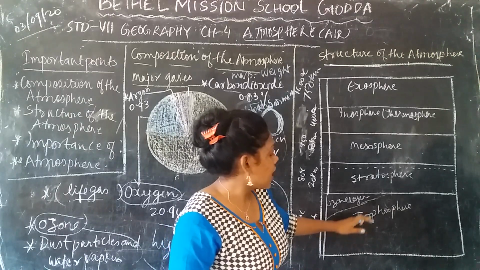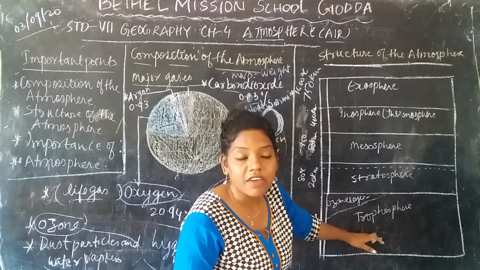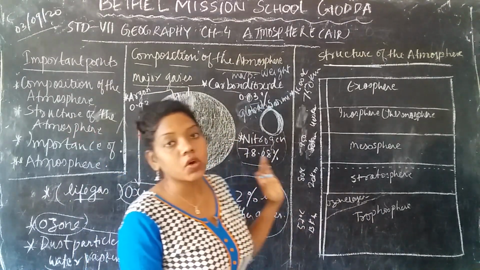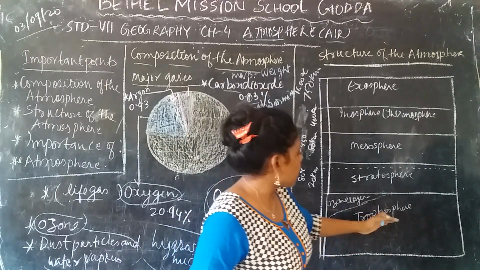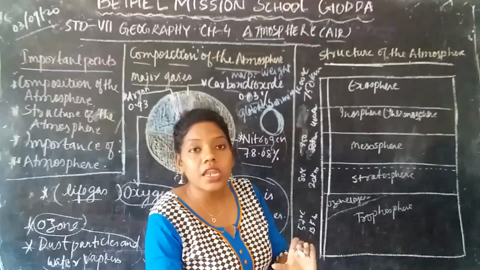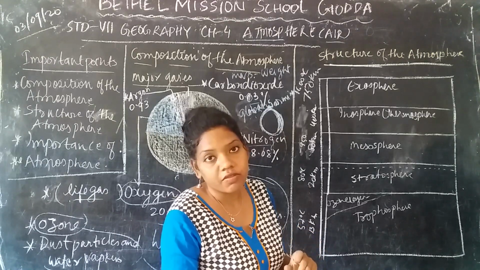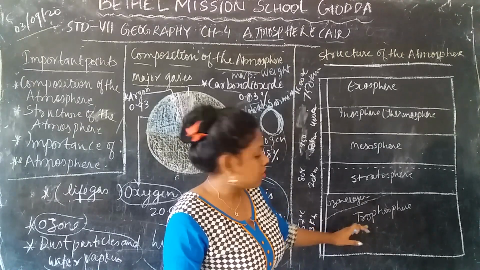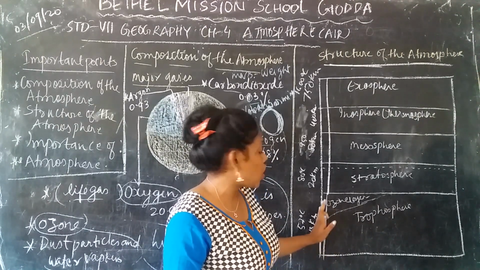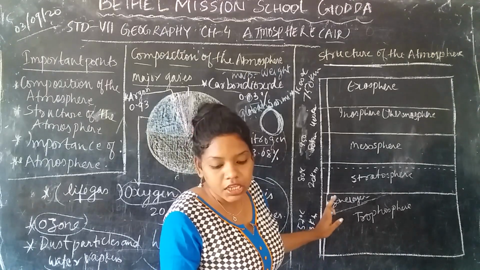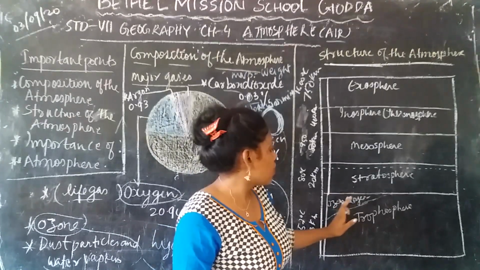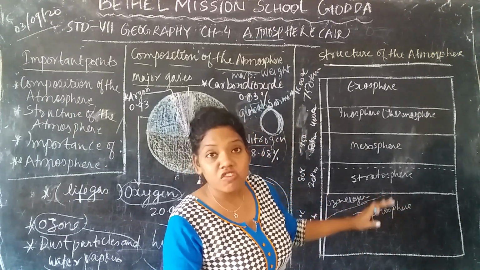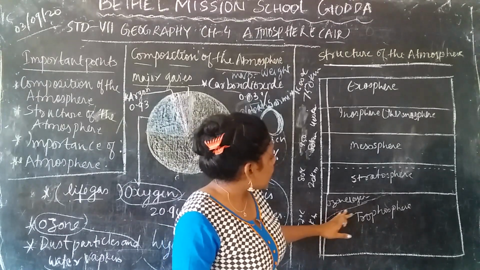So this troposphere contains all the heavy gases like oxygen, carbon dioxide, argon, nitrogen. These are the heavy gases present in the troposphere, and they are very important for the survival of life. This troposphere extends from Earth's surface up to only 13 kilometer, and it contains a lot of moisture. The air present in the troposphere contains a lot of moisture, and it also contains an ozone layer.